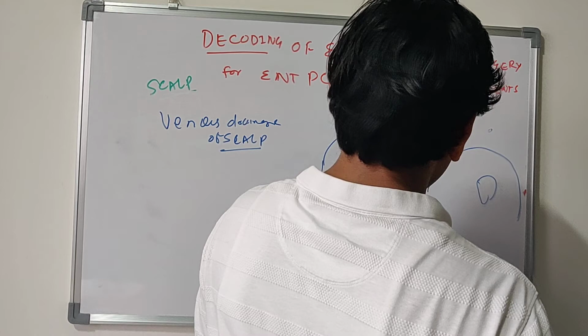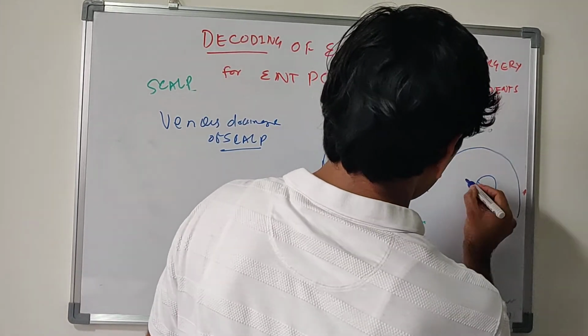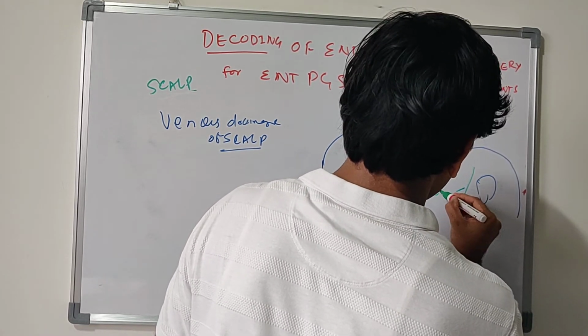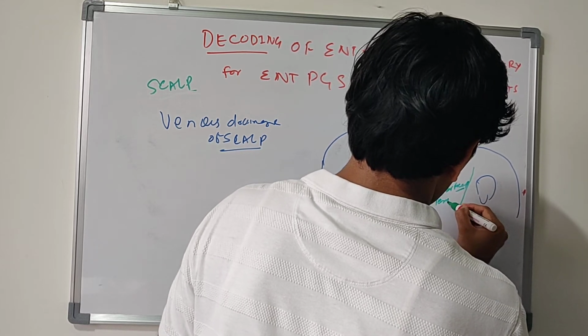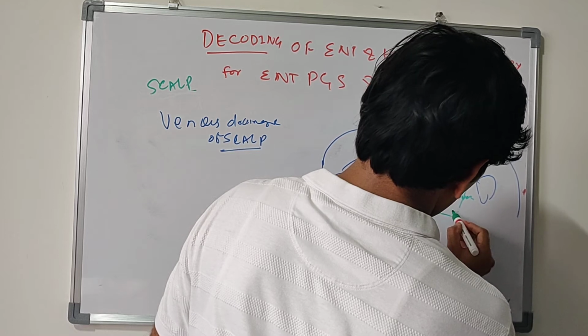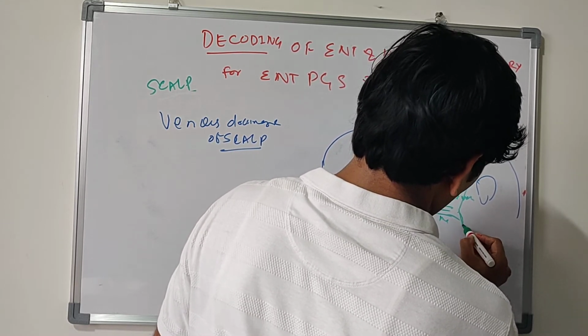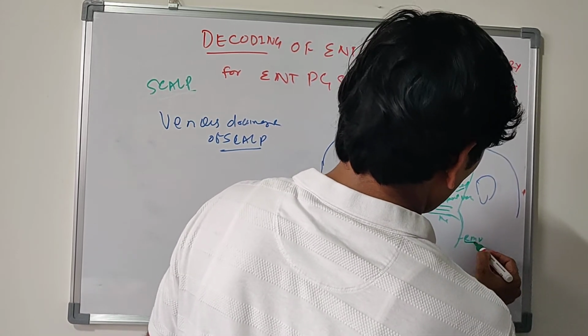Now if we see in lateral section, here you can see this is superficial temporal vein, and coming from below the zygoma is one vein, that is maxillary vein, forming the retromandibular vein. Okay, retromandibular vein.